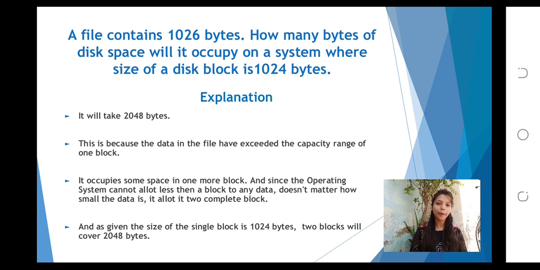Since the operating system cannot allot less than a block to any data, no matter how small the data is, it allots a complete block. As the size of a single block is 1024 bytes, two blocks will cover 2048 bytes.